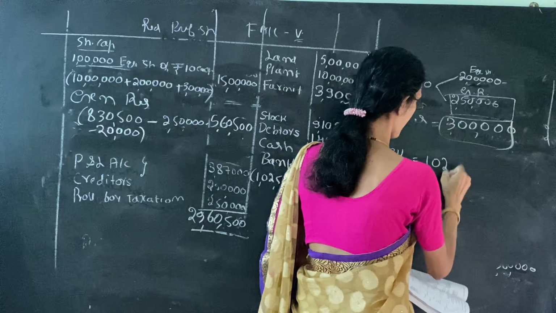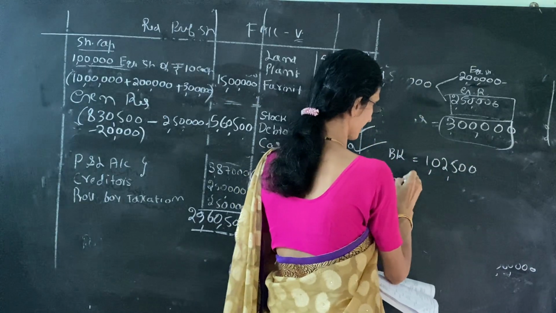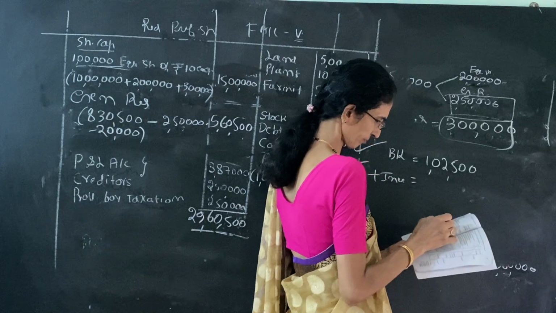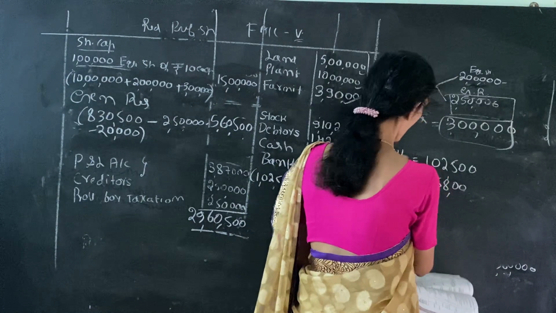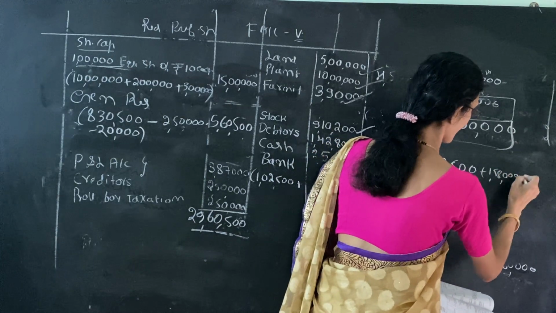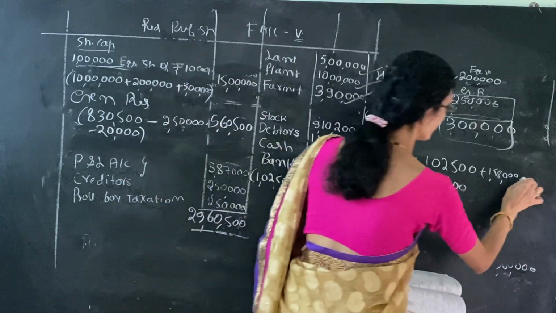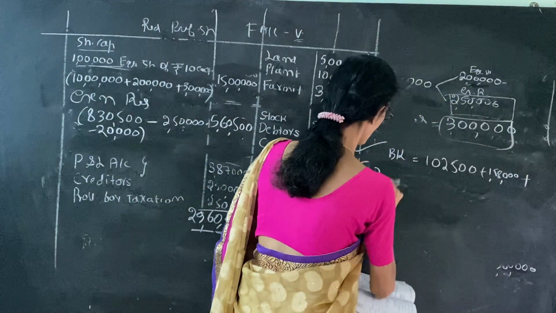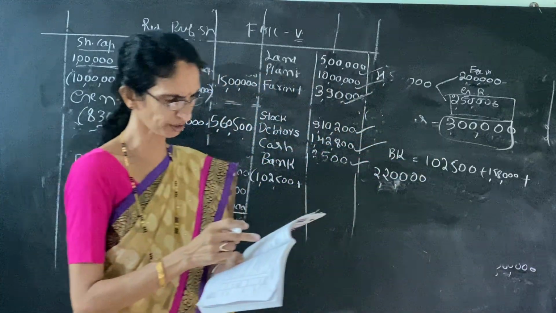Opening balance is 1,02,500. Add investment sold 1,58,000. Next, see the next journal entry, plus fresh issue 2,20,000.